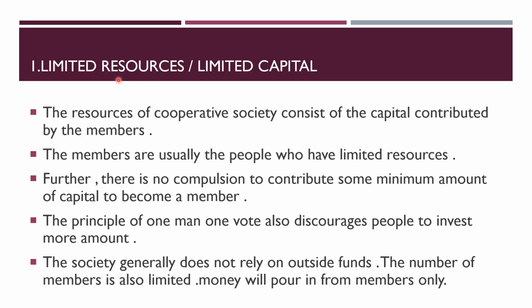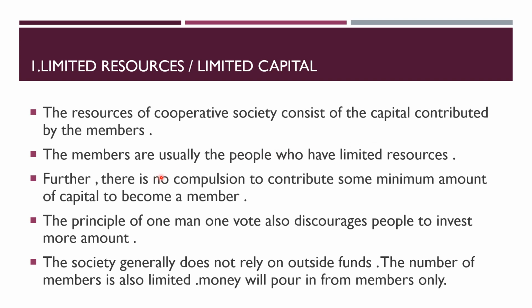Now, the first disadvantage or the drawback is the limited resources, limited capital, insufficient funds which the cooperative society has to face. See, the resources of the cooperative society, how will the money pour in? The money will come in the form of capital which will be contributed by the members of the society.